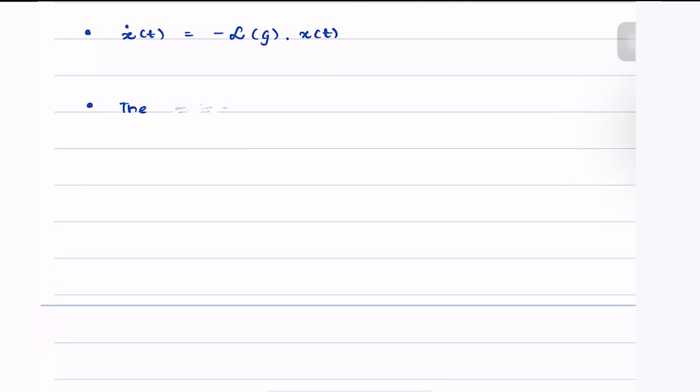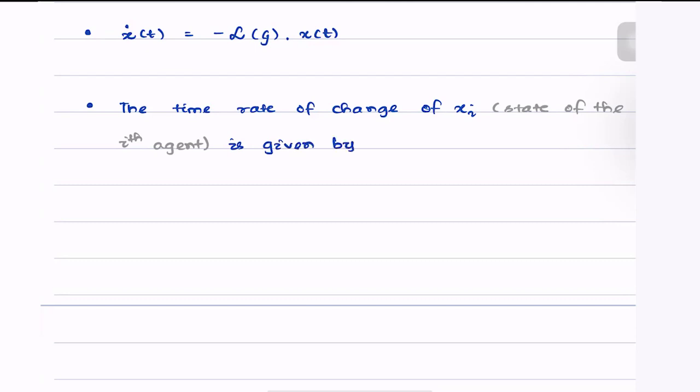The time rate of change of xi, which is the state of the ith agent, is given by xi dot of t, which is simply equal to the summation over j, where every j is an out neighbor of the ith node, of aij times xj of t minus xi of t.